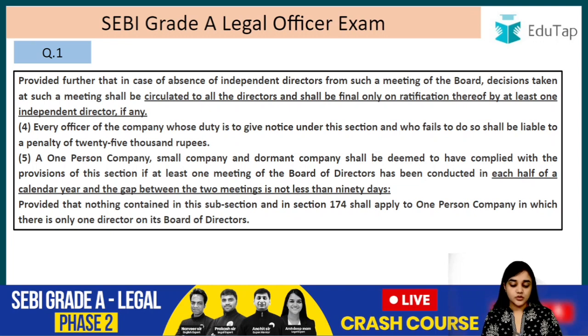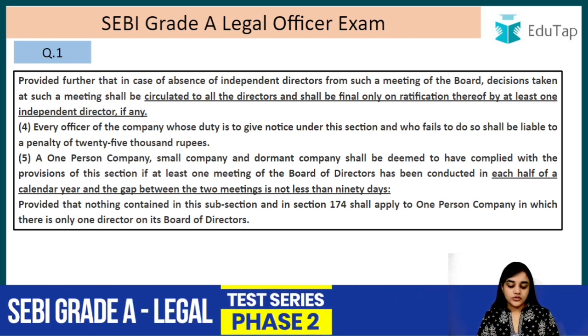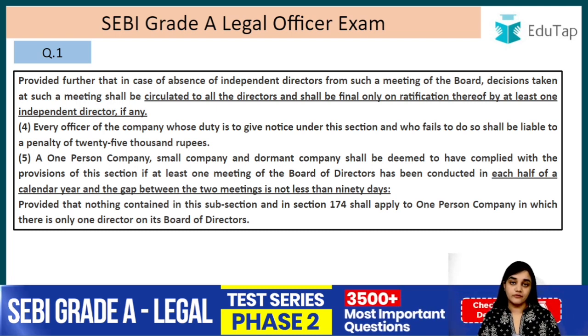So circulated to all the directors and shall be final only on ratification thereof by at least one of the independent directors, if any. Every officer of the company whose duty is to give notice under this section and who fails to do so shall be liable to a penalty of 25,000 rupees.